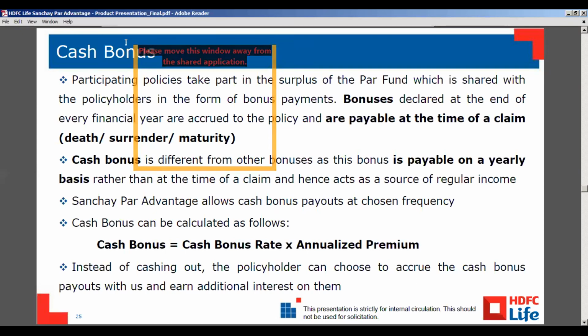Mr. Panikar, I hope we have answered you. You can withdraw your accruals in between, and it will be tax free.